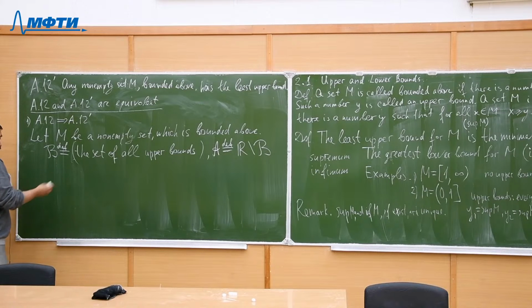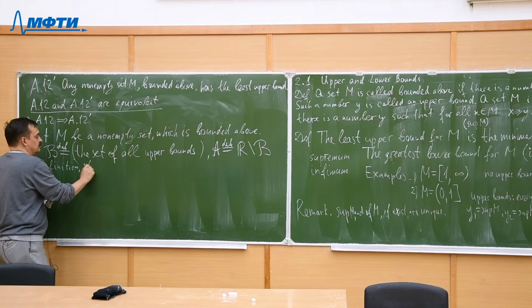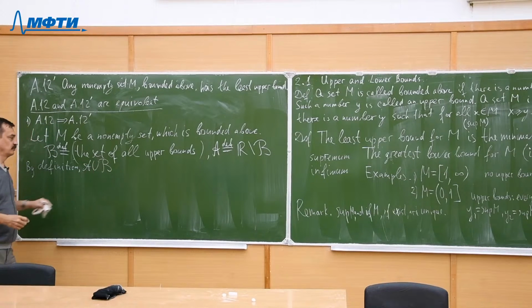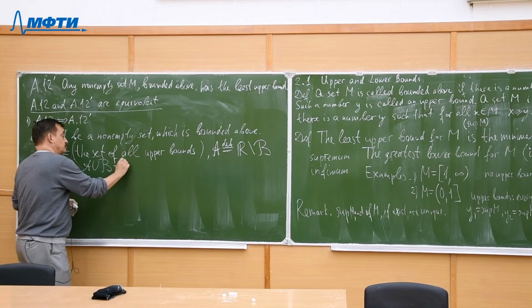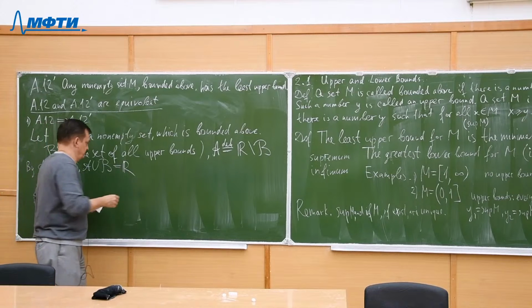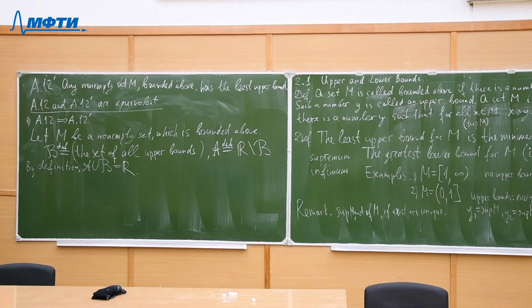Of course, by definition, the second supposition, namely the union of A and B equals R, is obvious. This is just as we defined those sets.